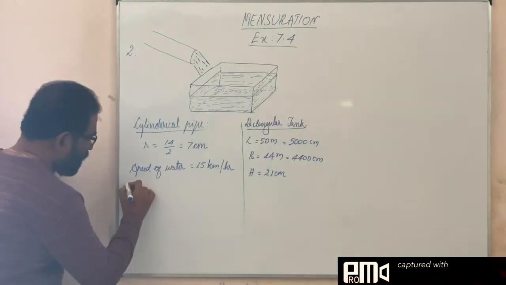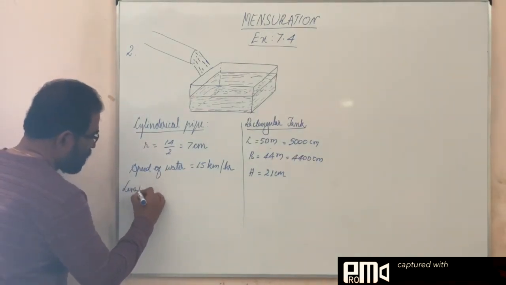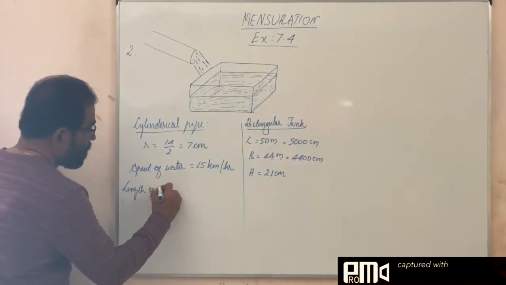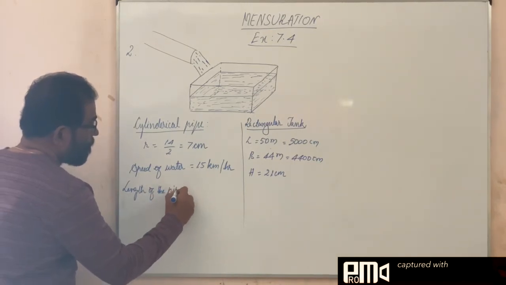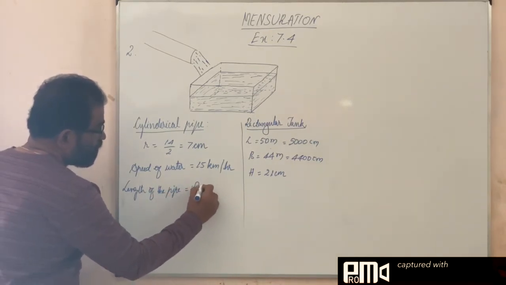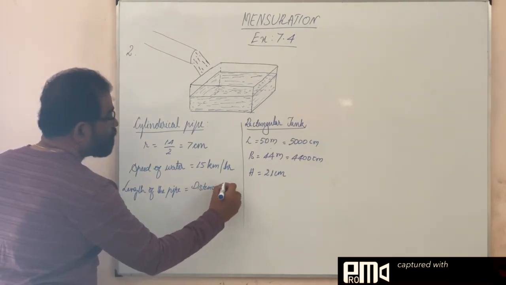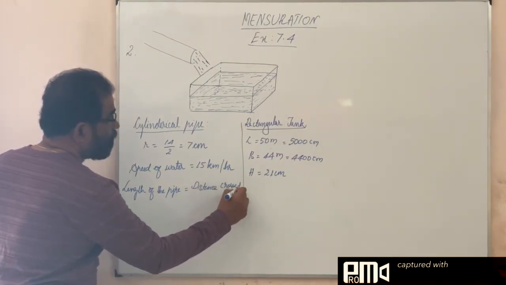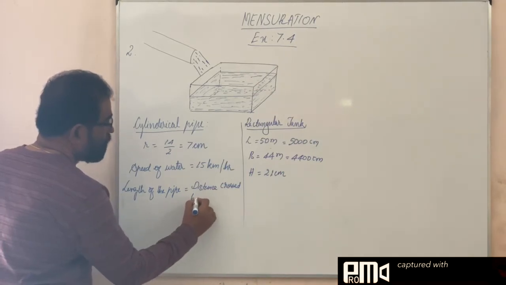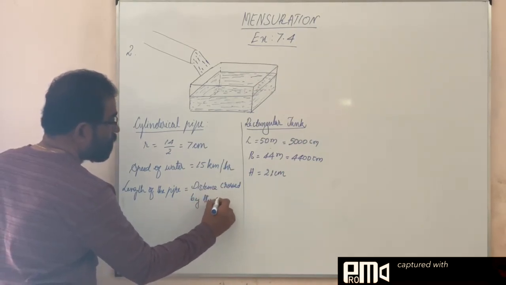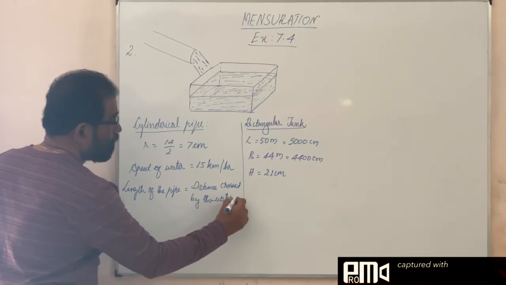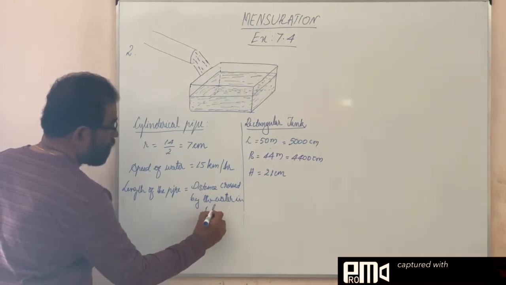So here, length of the pipe is the distance crossed by the water in 1 hour.